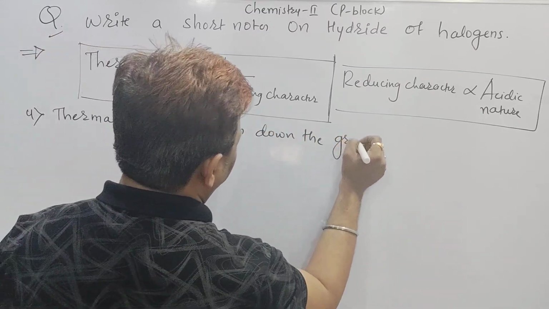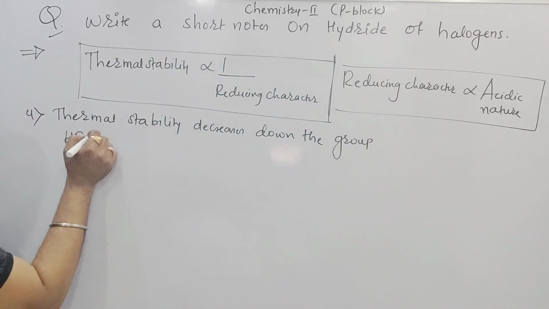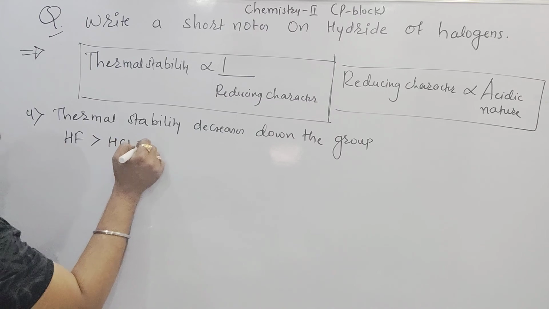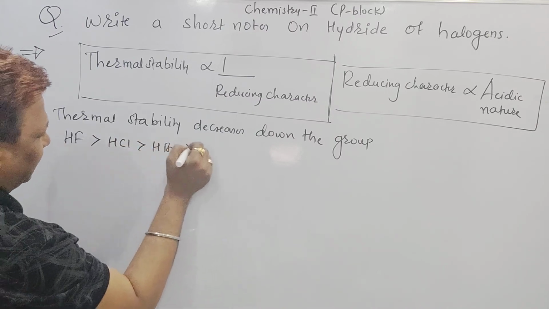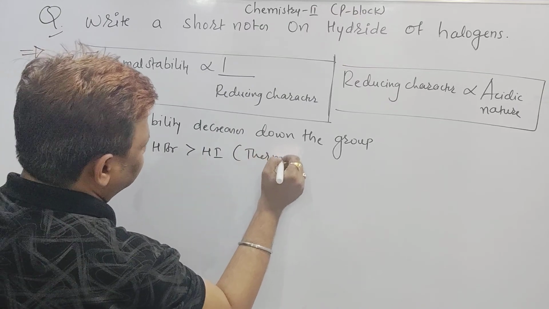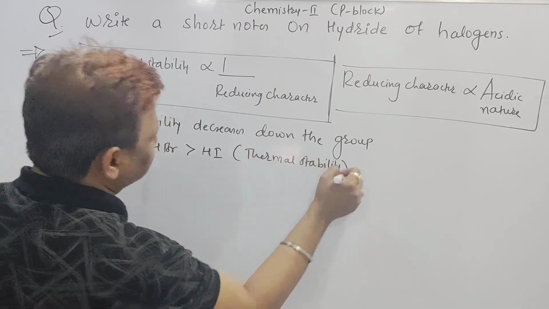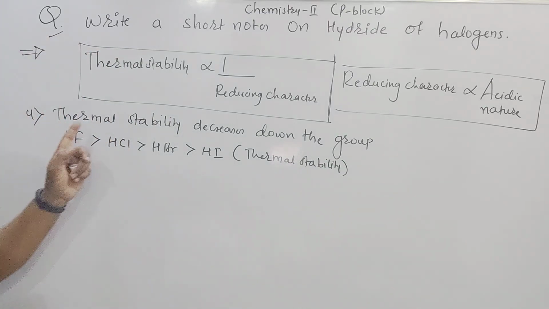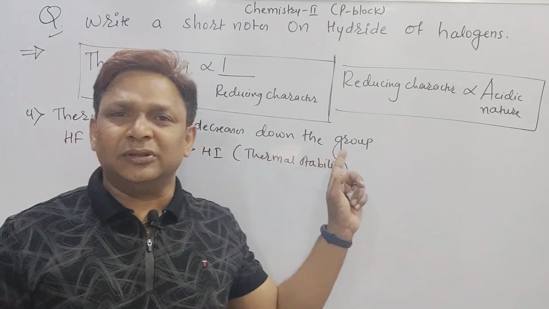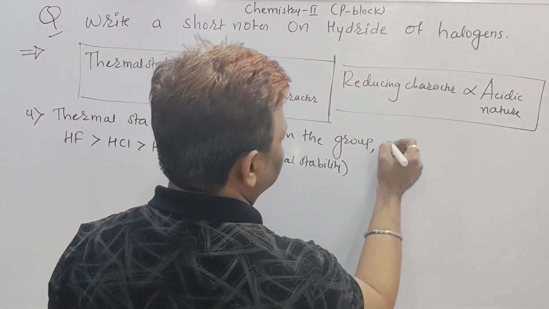HF, HCl, HBr and HI is the order of thermal stability. If you want to write the reason, you can mention it there: thermal stability decreases down the group due to decrease in bond dissociation energy.